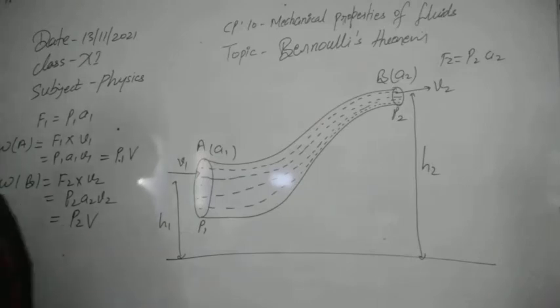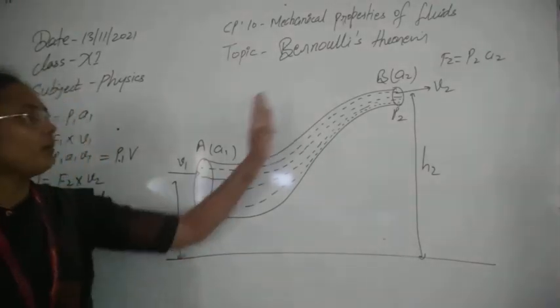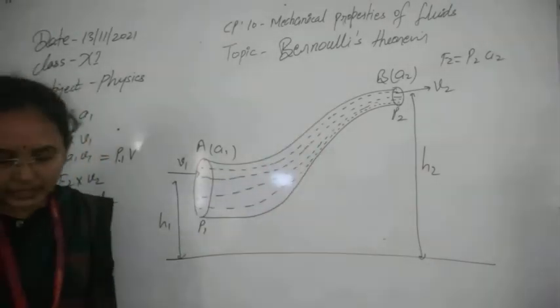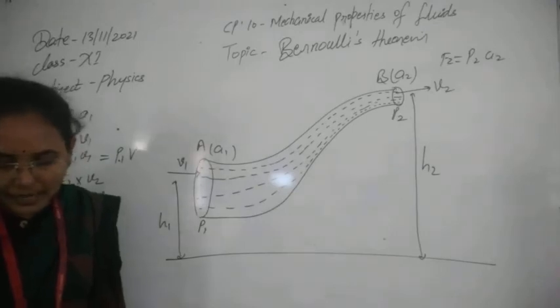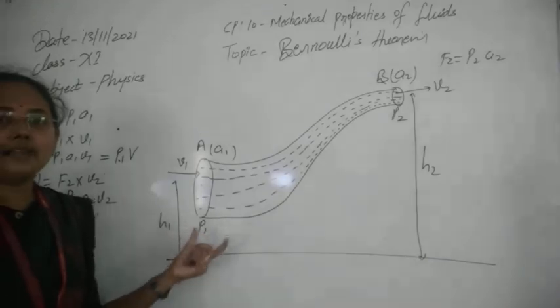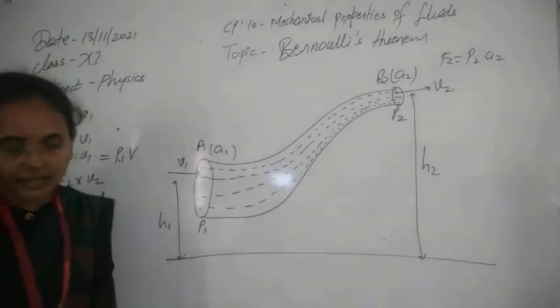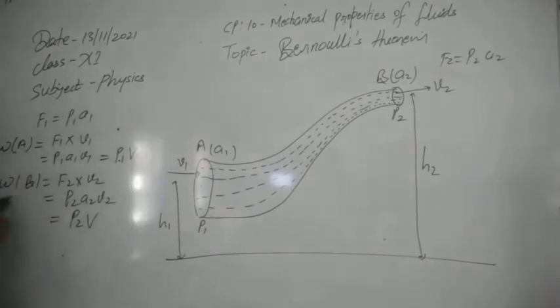Now we can calculate the net work done by the liquid by flowing from point A to point B in the tube due to the pressure energy variation from A to B, because if they are at different heights then they will have different pressure. So the pressure variation will be equal to WA minus WB.